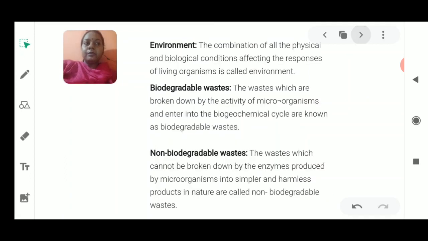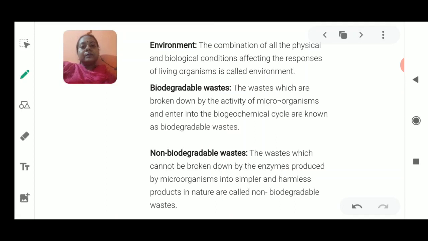Next we will move on to the next slide, which shows three main topics: the environment, then biodegradable and non-biodegradable waste. When we talk about the food chain and the food web, we have talked much about the interactions. If interactions are taking place, then it could be a very good interaction that is seen in the form of the ecosystem. And if the interactions are not good, then what happens? We will also form some waste.